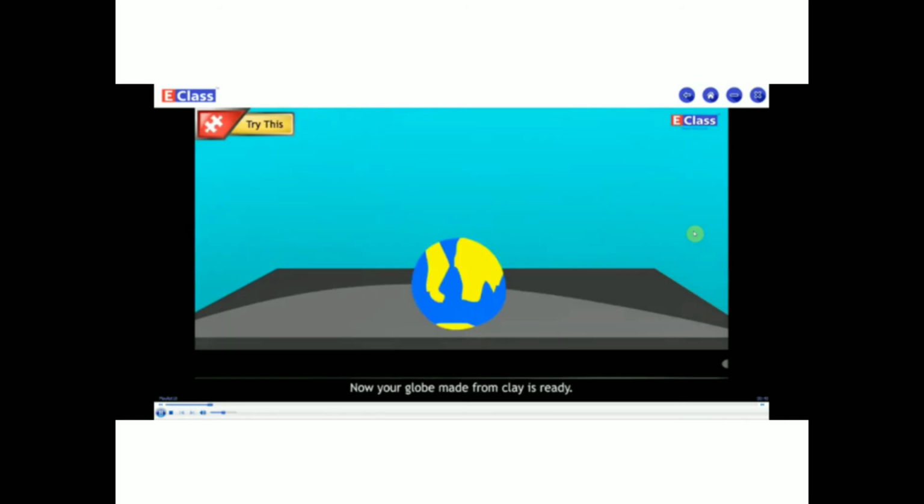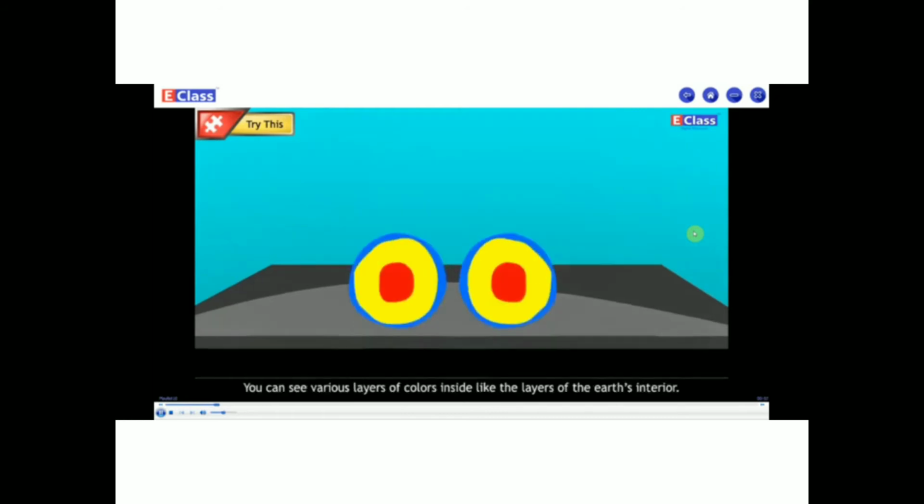Show the continents in yellow on the sphere like a globe. Now your globe made from clay is ready. To see the interior of the earth, cut the sphere exactly in half. You can see various layers of colors inside, like the layers of the earth's interior. Name these layers.